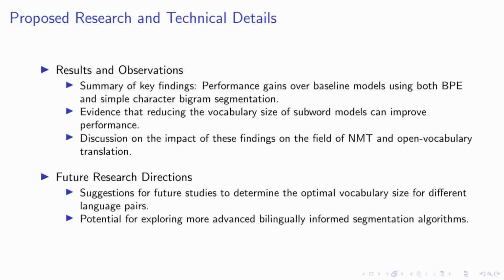Looking ahead, there are exciting avenues for future research. Determining the optimal vocabulary size for different language pairs remains an open question. This could lead to more tailored and effective translation systems. Additionally, there's potential to develop more advanced bilingually informed segmentation algorithms. Such innovations could further refine the alignment of subword units across languages, enhancing the overall translation quality. These directions not only promise to advance the field of neural machine translation, but also open up possibilities for more nuanced and context-aware language models.